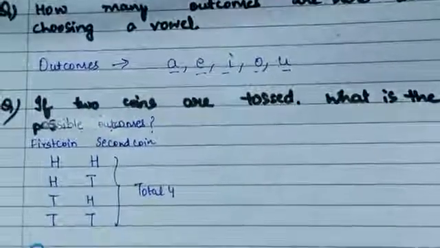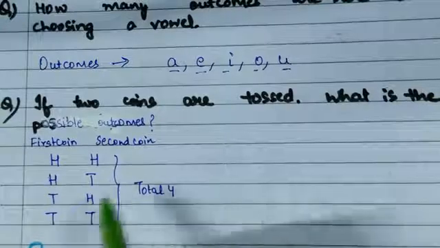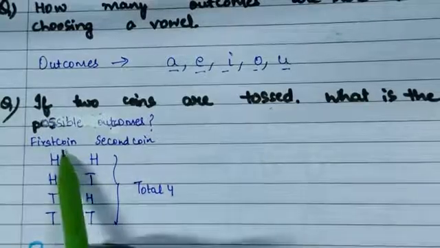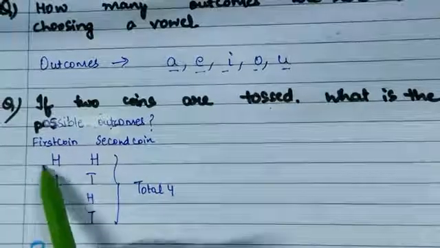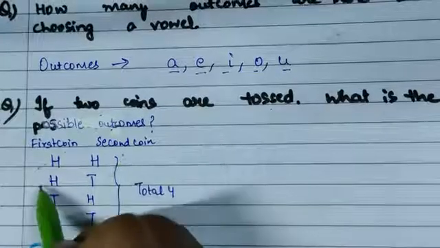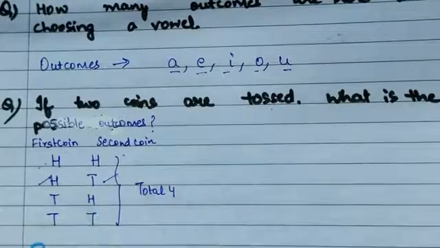If two coins are tossed, what are the possible outcomes? In the first coin there can be head, and in the second coin there can also be head. In the first coin head, in the second coin tail.